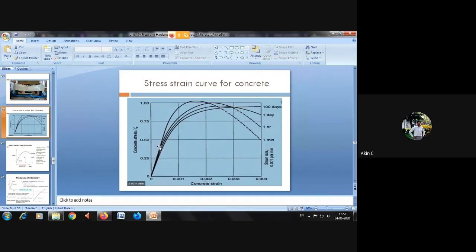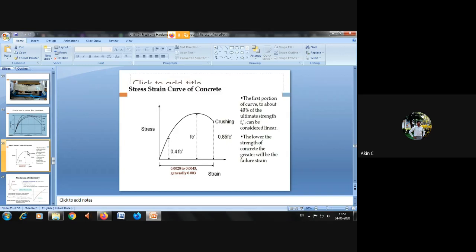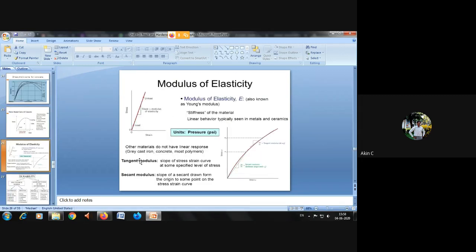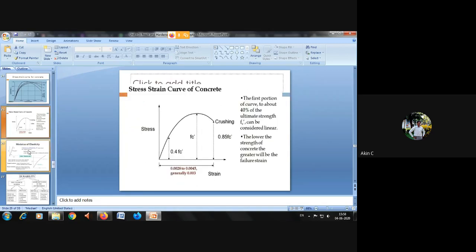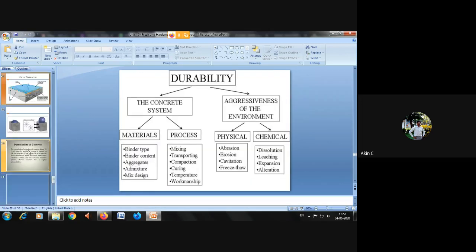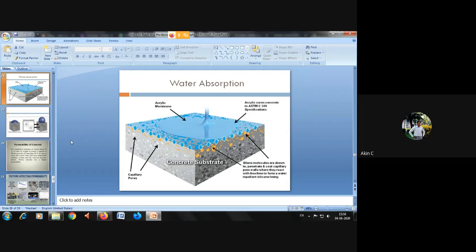If the concrete is good in strength, definitely it will go up to the maximum level, like a 45 degree curve. So this is the stress-strain curve. This topic was taken by Devraj in the class hours. You can see modulus of elasticity; already we have seen it in the classes. So this is water absorption.